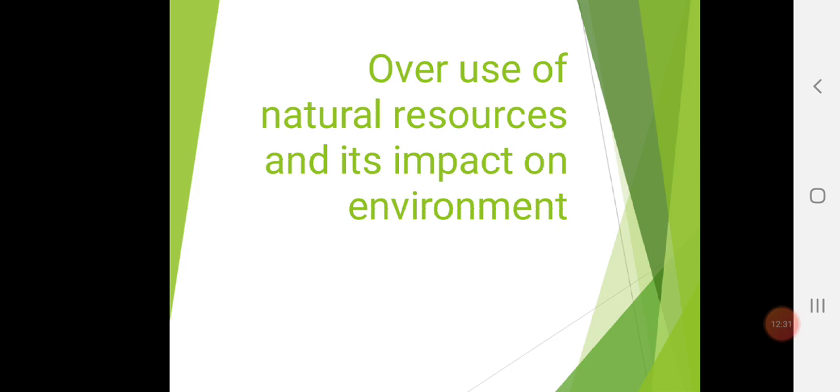Yes, the biggest problem we are facing is what? Global warming. Then climate change. This is a drastic change over the century. Then let's see overuse of natural resources and its impact on environment.